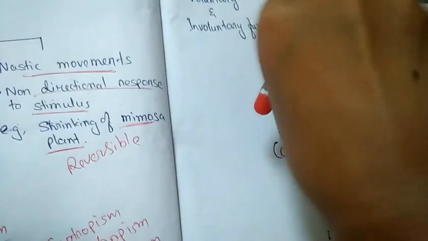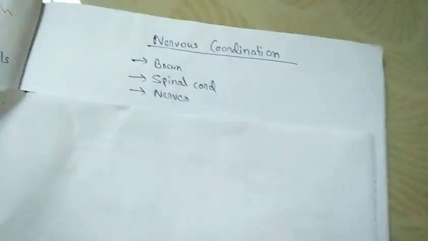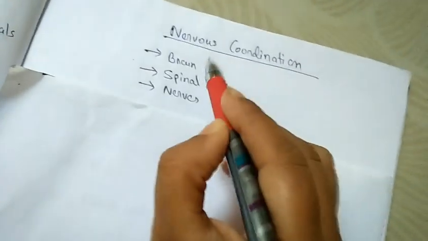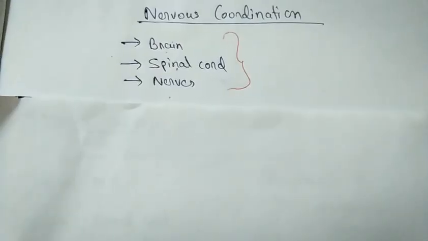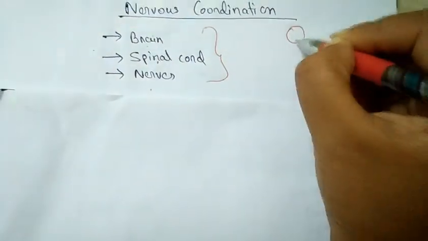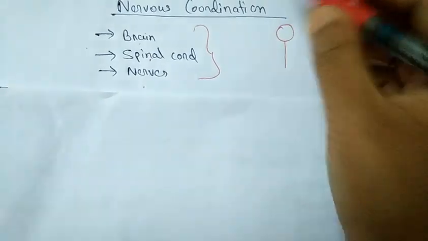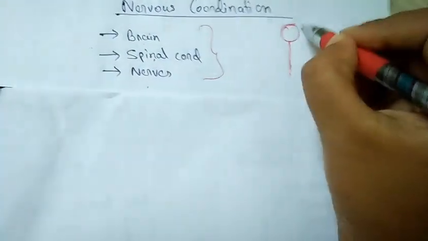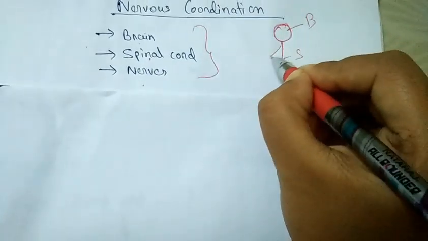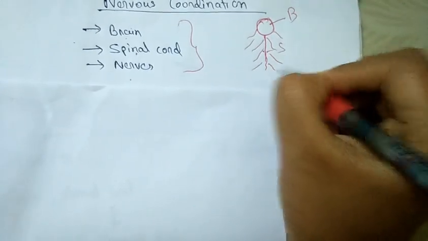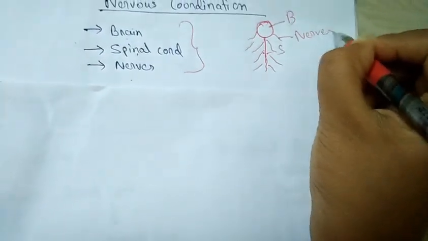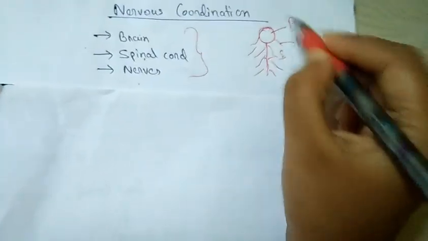Now if we talk about nervous coordination, it basically comprises three major parts: brain, spinal cord, and nerves. Suppose this is a brain. This is the normal structure of a human being. This is the brain, this will be the spinal cord, and these structures coming out from the brain and spinal cord are the nerves. So brain, spinal cord, and nerves constitute the nervous coordination.